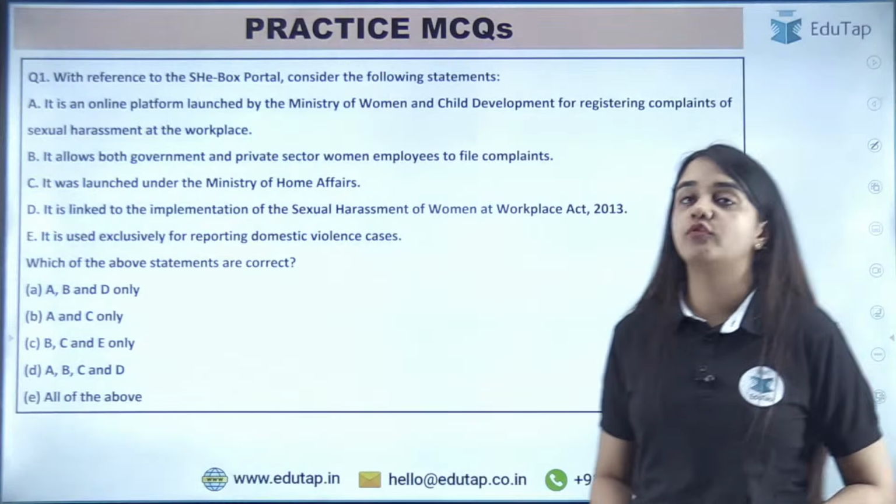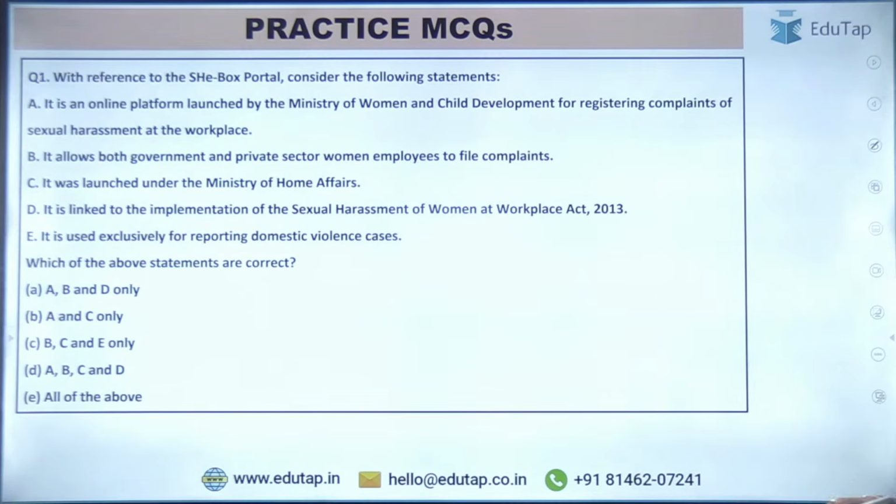Alright then, let's move on to the questions. So now with reference to the SheBox portal, consider the following statements. It is an online platform launched by the Ministry of Women and Child Development for registering complaints of sexual harassment at workplace. It allows both government and private sector women employees to file complaints.